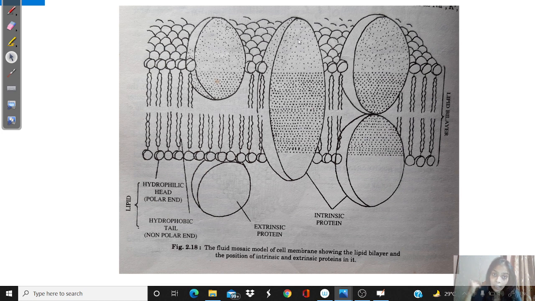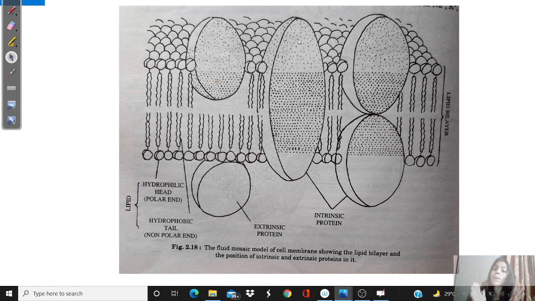Outside the membrane, what should be present? What should be present outside the cell? You think? If you have thought correctly, the answer should be extracellular fluid, because in between two cells there cannot be a vacuum.